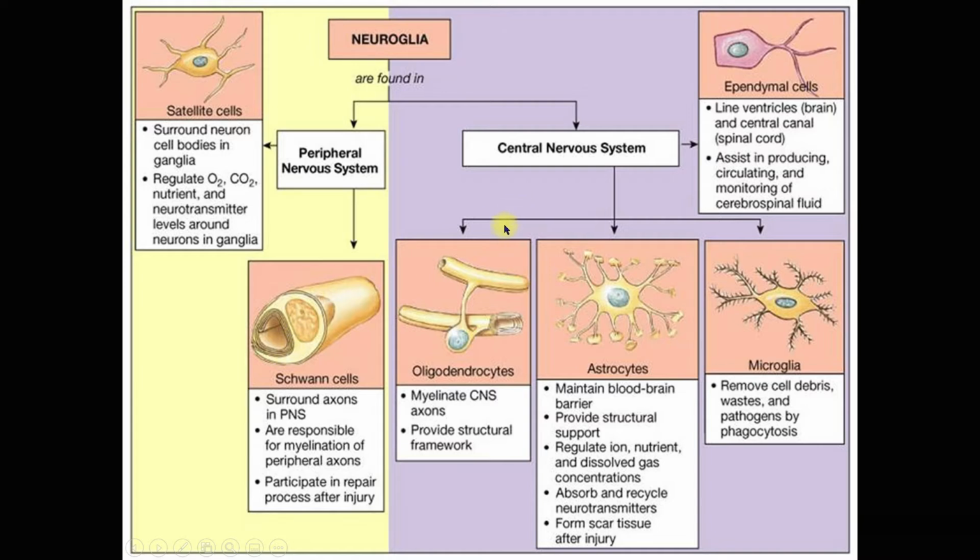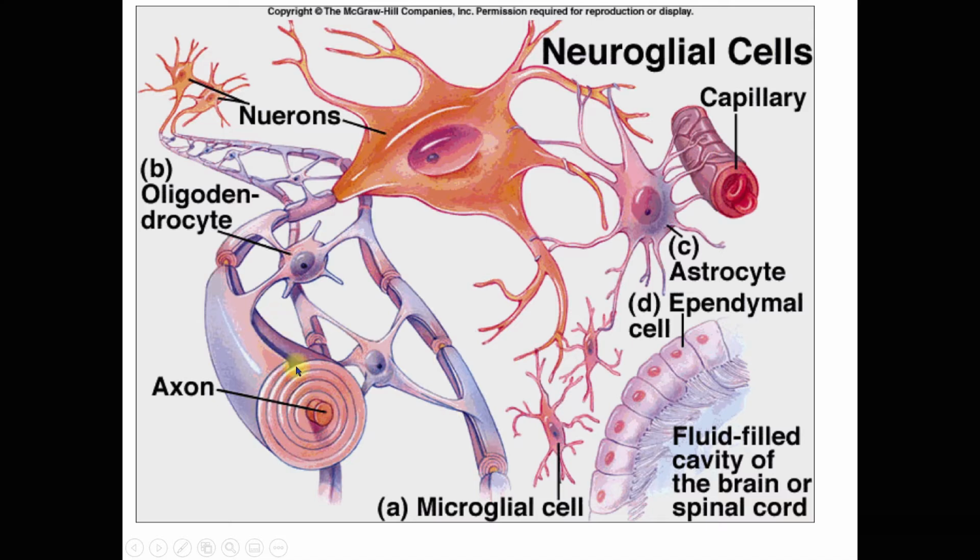For the STPM candidates, you don't need to know the detailed functions of these glia cells or neuroglia, but you need to know how satellite cells, Schwann cells and oligodendrocytes look, where they can be found, and what they are. All of these are glia cells, they don't transmit impulses. These four are found in the central nervous system and these two are found in the peripheral nervous system.